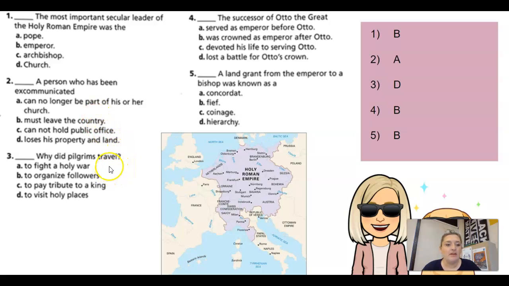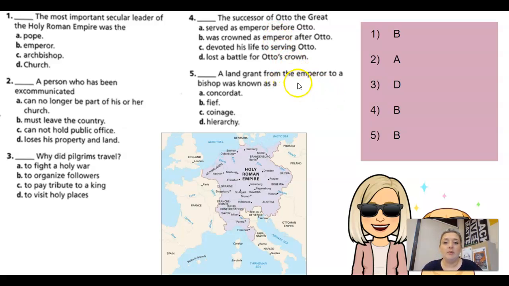Why did pilgrims travel? That would be D, to visit holy places. If you're not sure, look at pilgrims and then think of the word pilgrimage, and that would give you a hint for that question. The successor of Otto the Great was crowned as emperor after Otto, so B, because remember, a successor is someone that comes after the previous person.